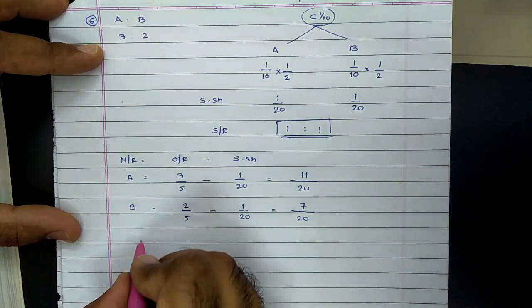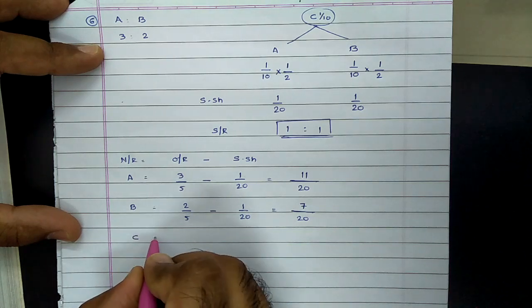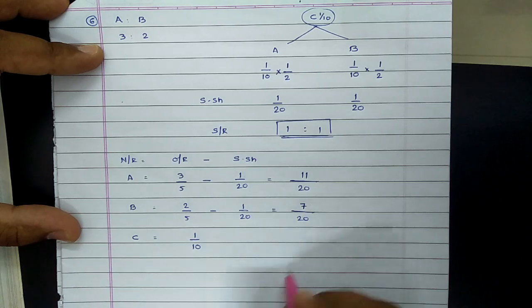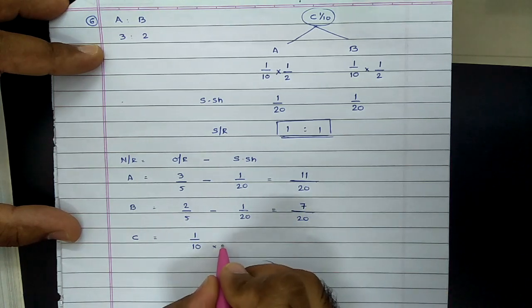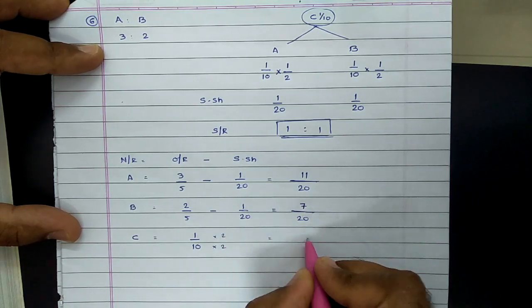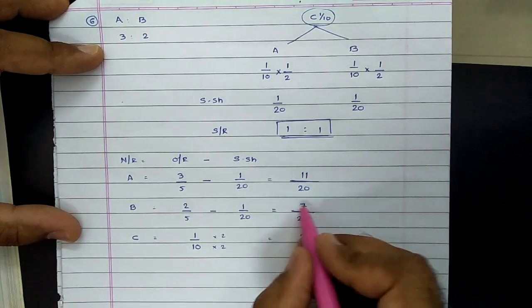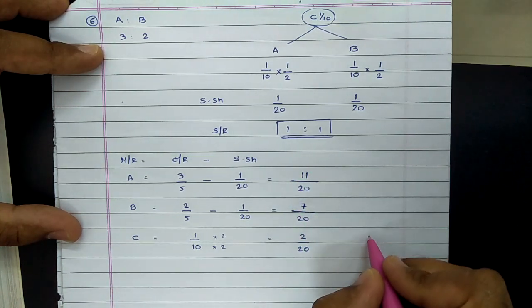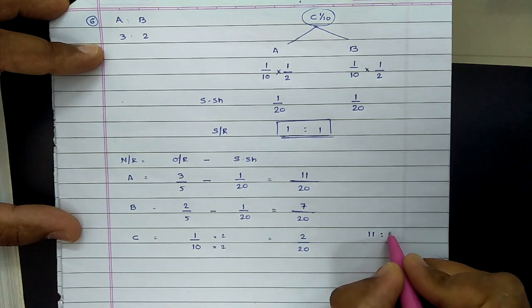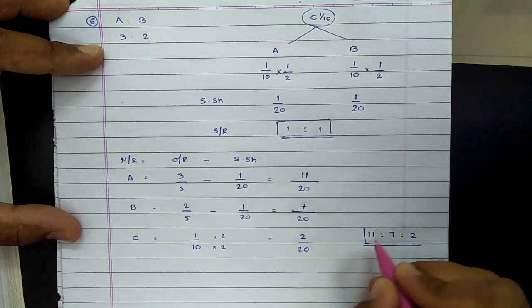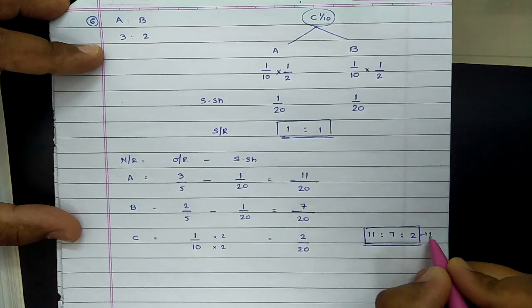7 by 20. And for third partner C, who is admitted as a new partner, his share is directly given, 1 by 10. In order to make the denominator same, we need to multiply both the sides by 2. So the resulting answer is 2 by 20. Now cross verify. Sum of numerators should be equal to denominator, that is 11 plus 7 plus 2. Verify it. Can you simplify it further? If not, this will be treated as your final answer.